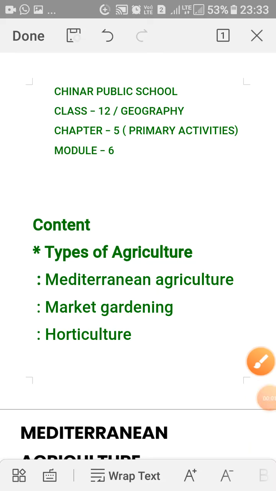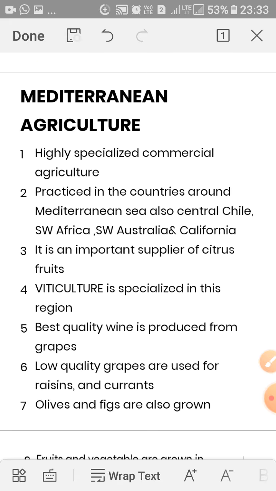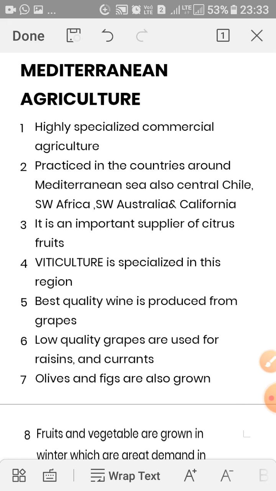Hello everyone, this is class 12 geography and we are discussing chapter 5. This is module 6 of this chapter. The content which we are going to read is types of agriculture. In this module we will discuss Mediterranean agriculture, market gardening and horticulture. First is the Mediterranean agriculture.